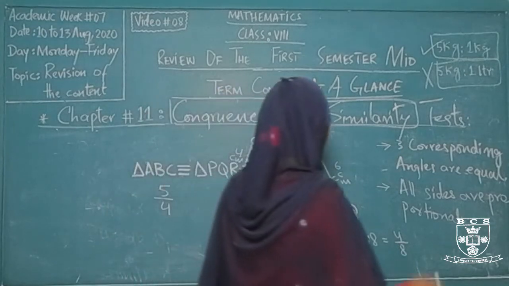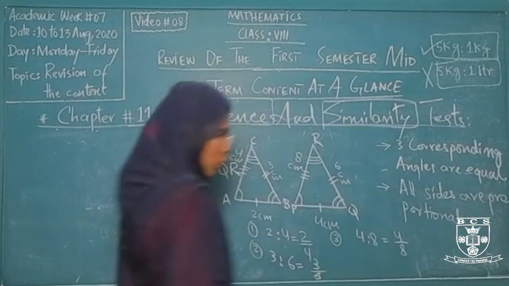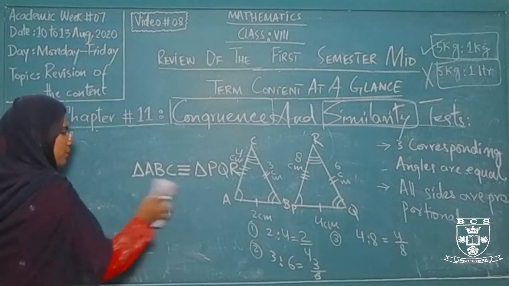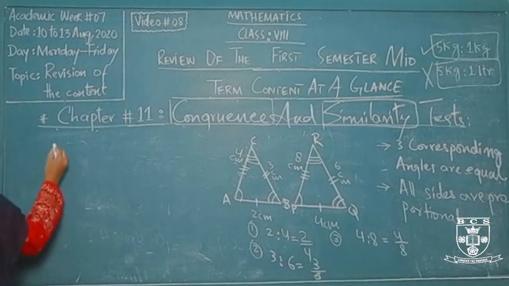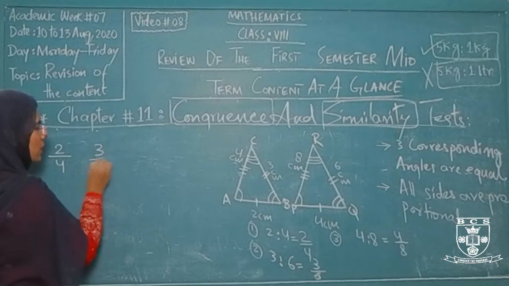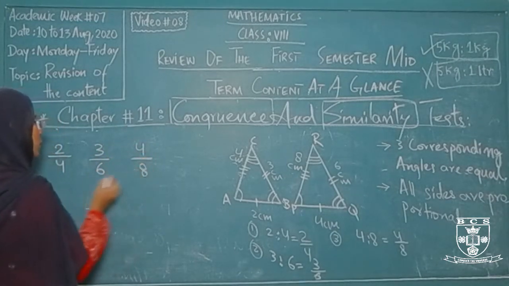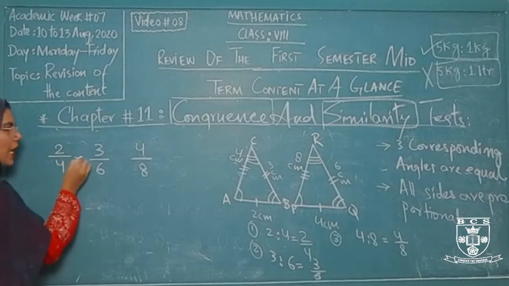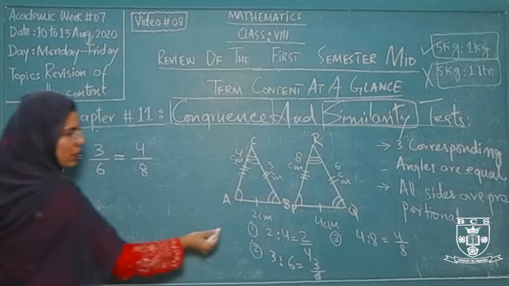So now if I am comparing these three different ratios on this particular section of the board, yes, the ratios are 2/4 in fractional form, the second one is 3/6, and the last one is 4/8. So according to the book, they are all equal, they are proportional whenever they are in ratio form.